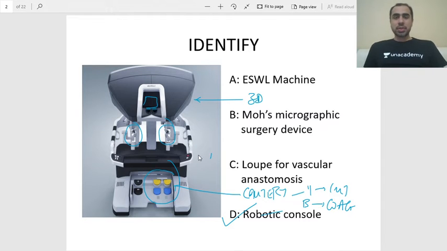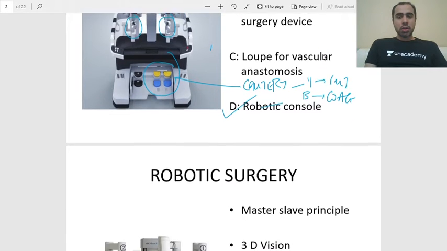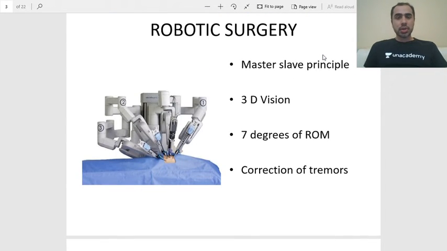So remember that this is a robotic console. It works on the principle of master slave, wherein the surgeon is the master and the robot is the slave. It's not that the robot is doing the surgery, it is the surgeon only who is controlling everything. Now, a little bit about robotic surgeries. What you see here are the robotic arms or the robotic instruments.